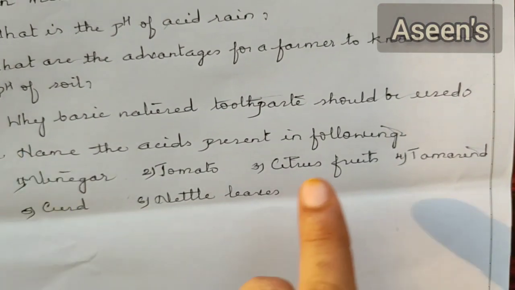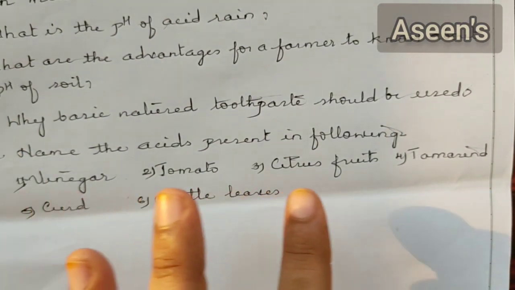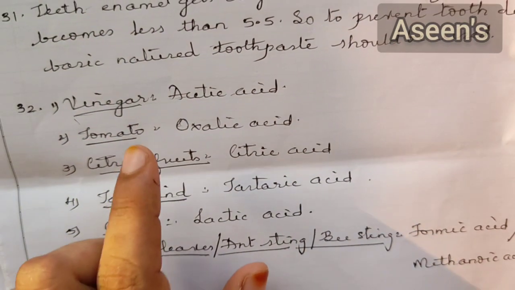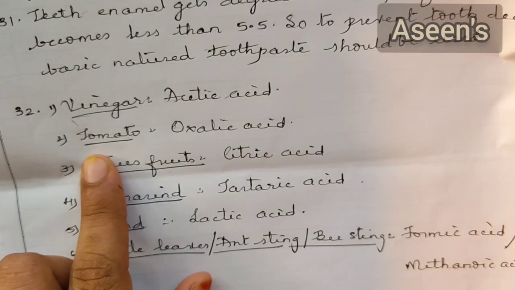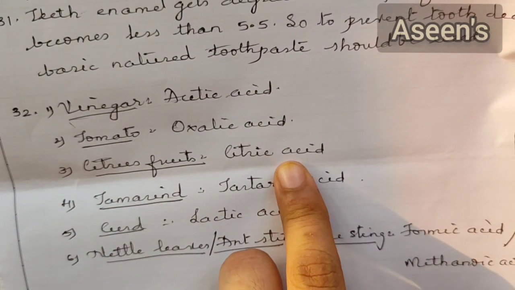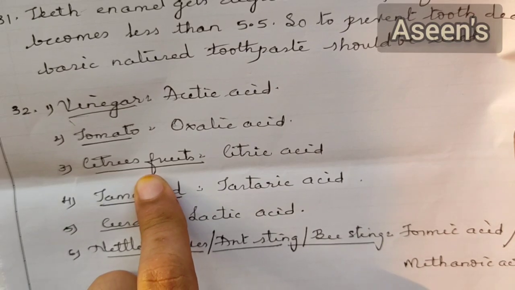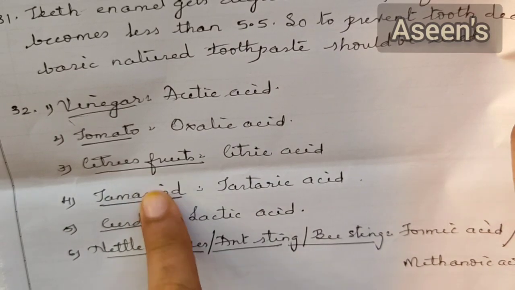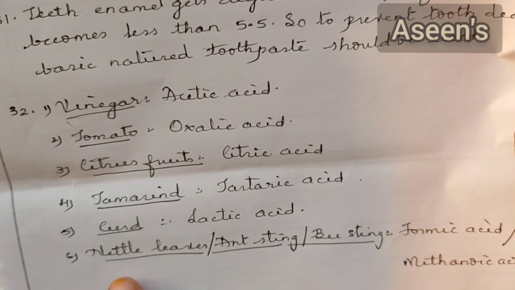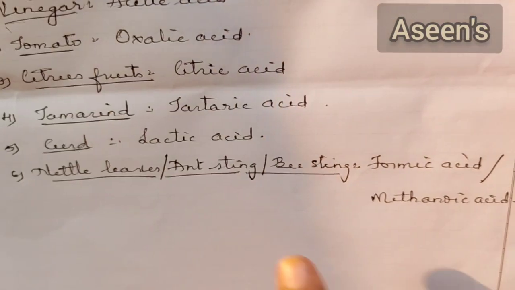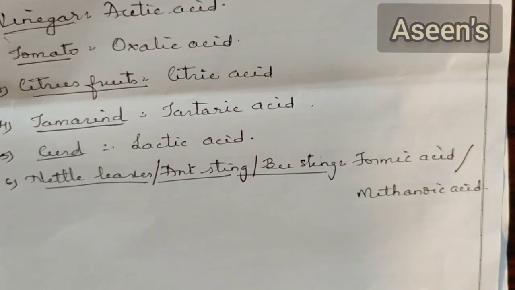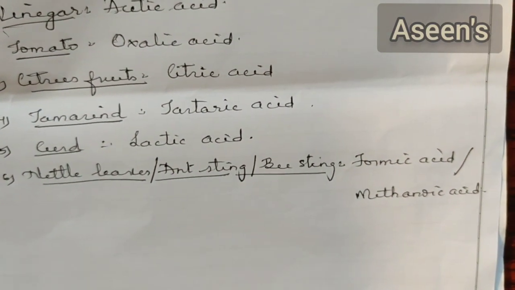Next, name the acids present in the following: vinegar, tomato, citrus fruits, tamarinds, curds, etc. In vinegar we have acetic acid, in tomato we have oxalic acid, and in citrus fruits, for example lemon, oranges, etc., we have citric acid. Tamarind has tartaric acid, curd has lactic acid, and nettle leaves, ant sting and bee sting have formic acid or methanoic acid.